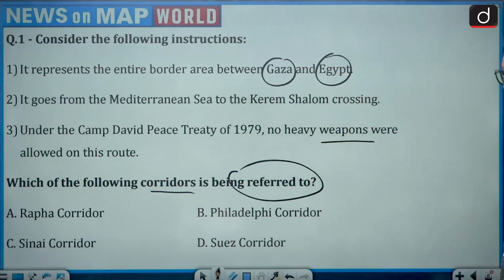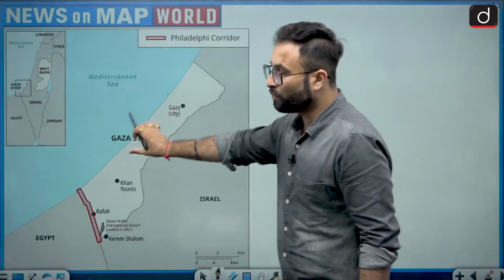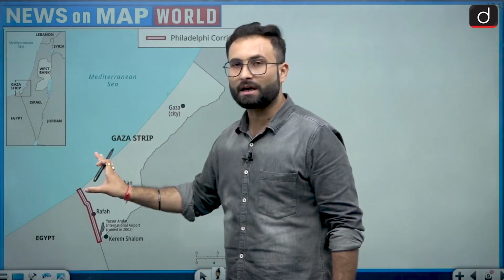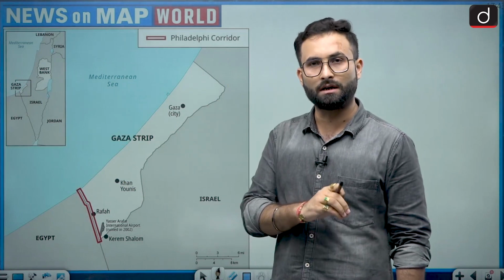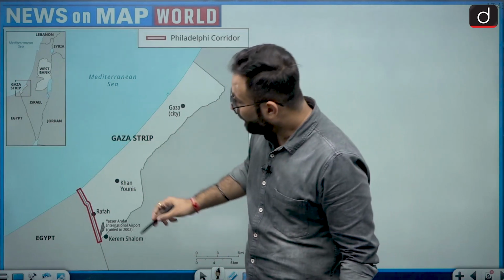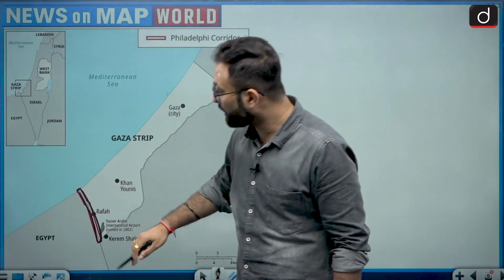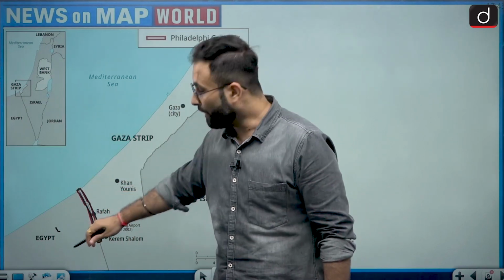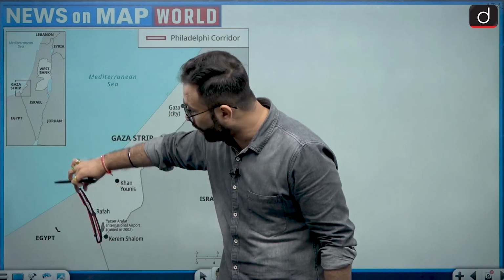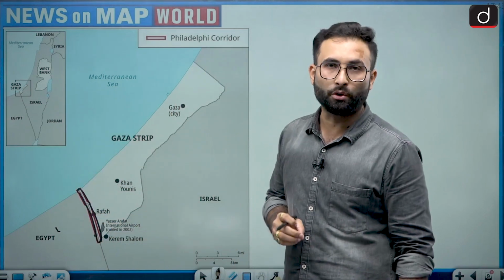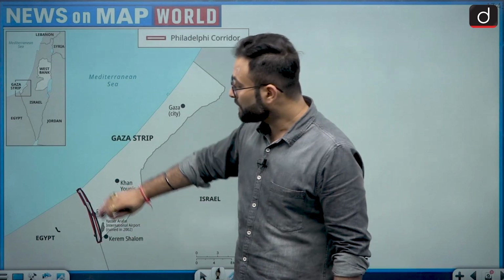Now let's have a look at the map. This is the Gaza Strip. Right now it has been in the news for the last one year. Here you can see this particular area, which is the border between Gaza and Egypt. The whole area is called the Philadelphia Corridor. So that has been in the news.